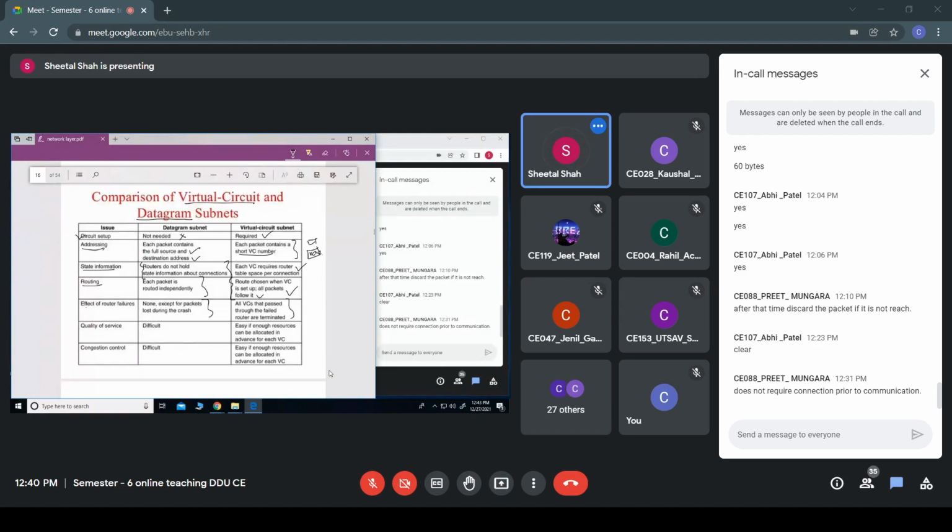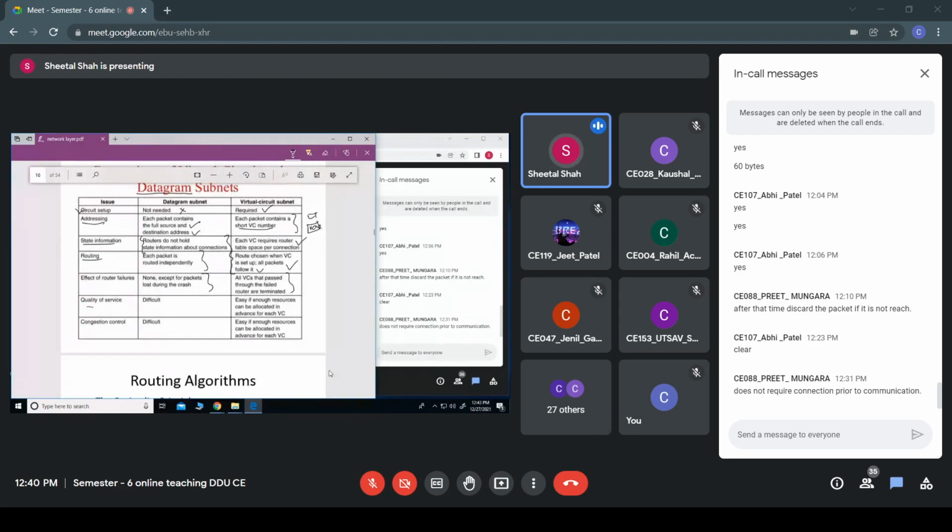Then the next is quality of service. It is very difficult to find out the quality of service in a datagram subnet, whereas in virtual circuit it is easy if enough resources can be allocated in advance. If enough space in the router table is maintained and enough bandwidth is already allocated, then we can find out the quality of service more easily.